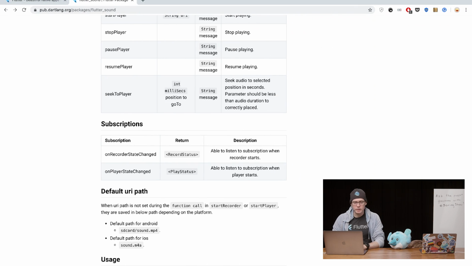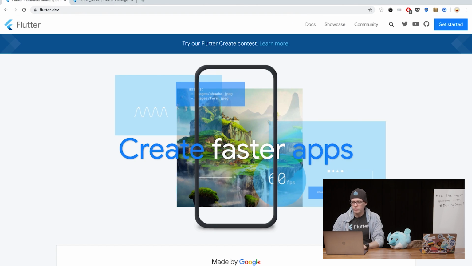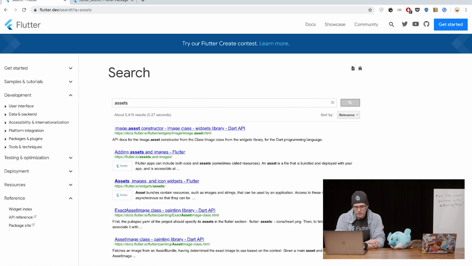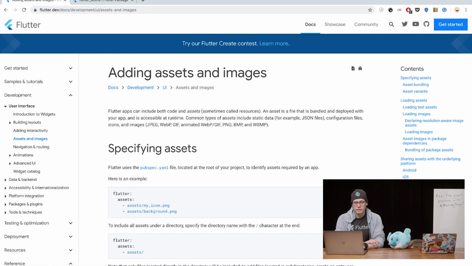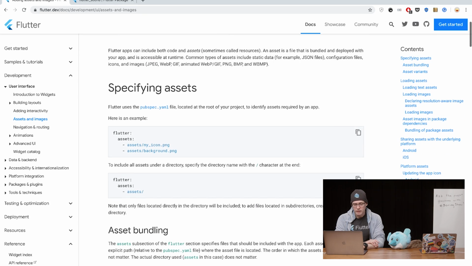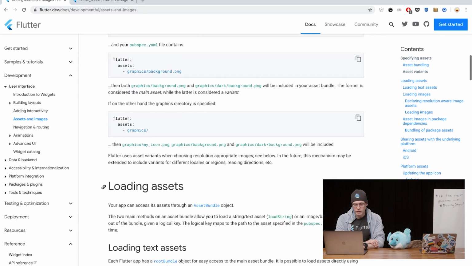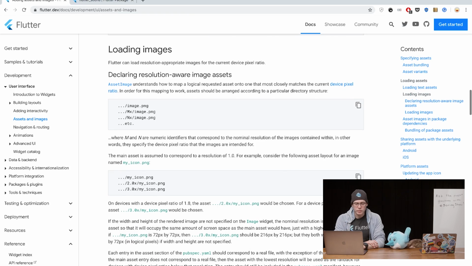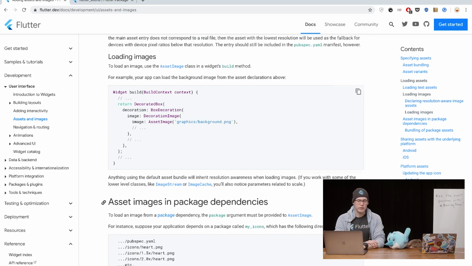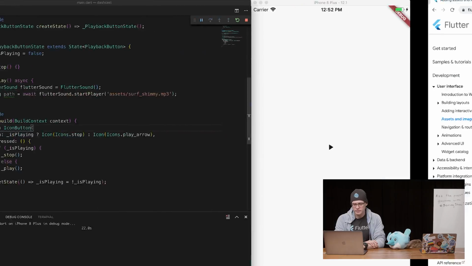Now, in the meantime, if we're talking about plugins, the one thing we can look over here, assets, there is a very handy page, adding assets and images on flutter.dev, which talks all about loading in assets. We can load strings, and we can do this, that, and the other. This is an interesting one because this is actually going to be loading in a sound, so we'll need to work out how to do that.